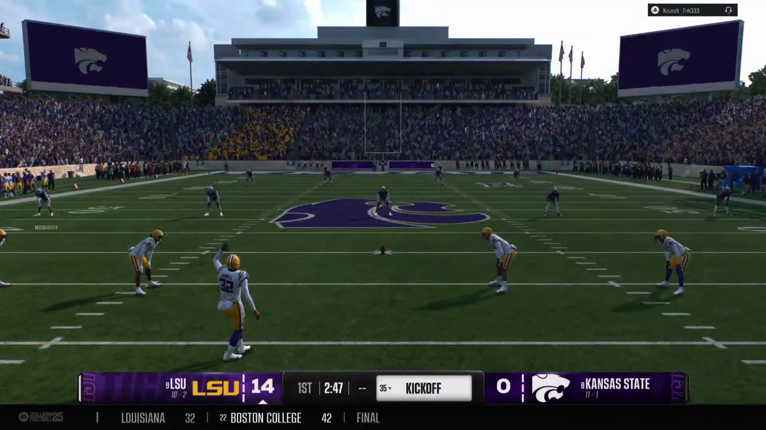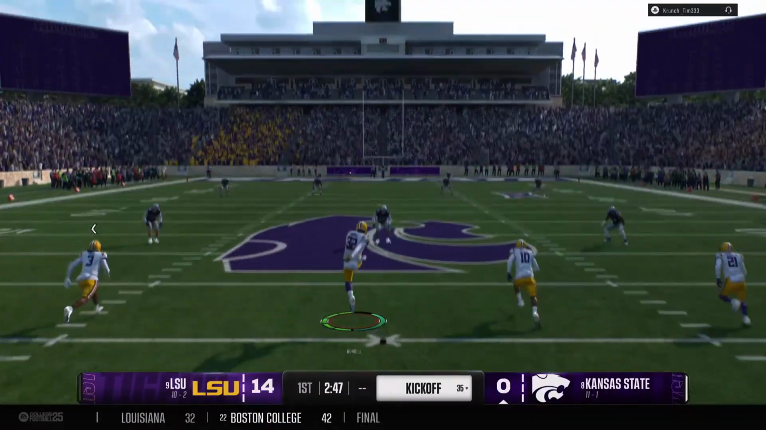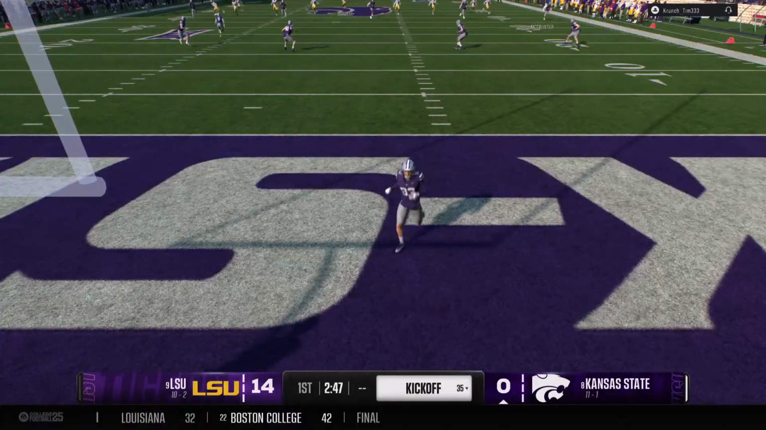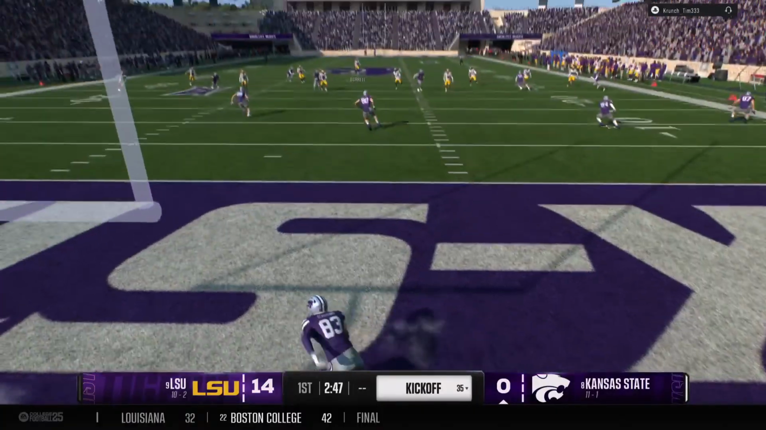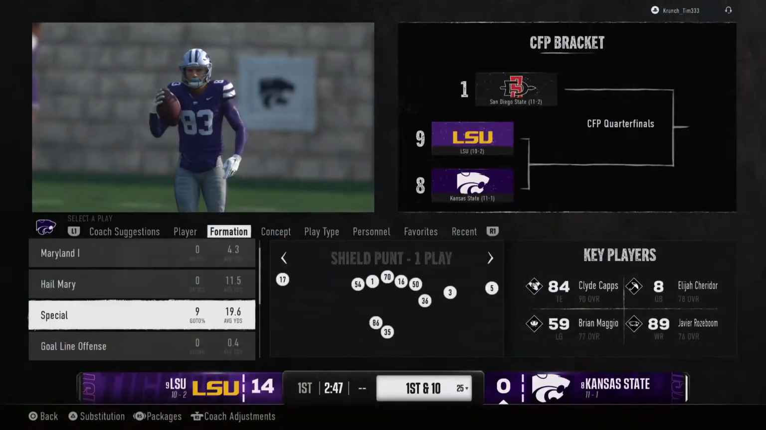The kickoff team on the field now as they get set to send this one away. LSU 14, Kansas State 0. So it'll be a touchback. Ball spotted at the 25.